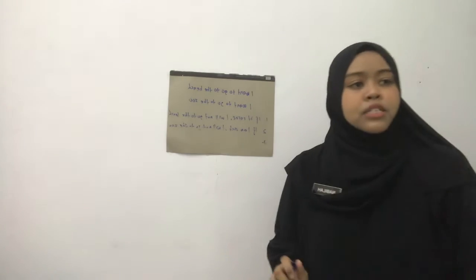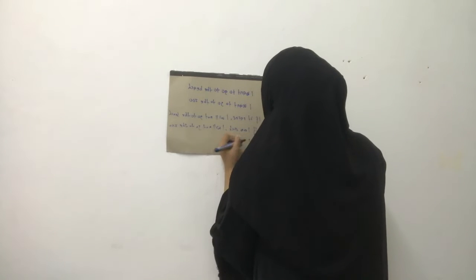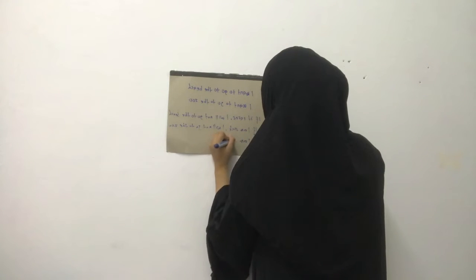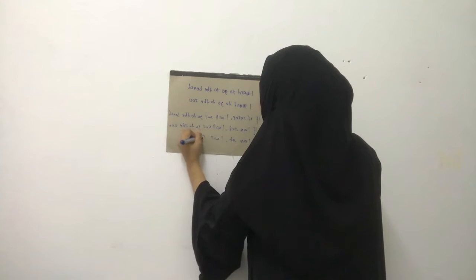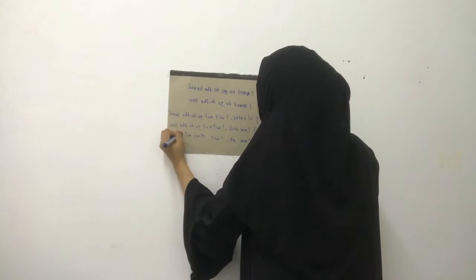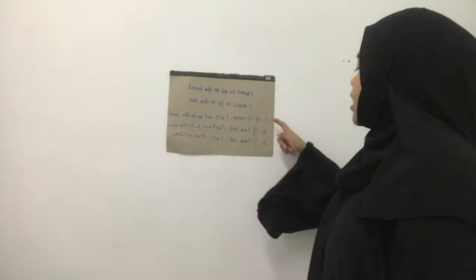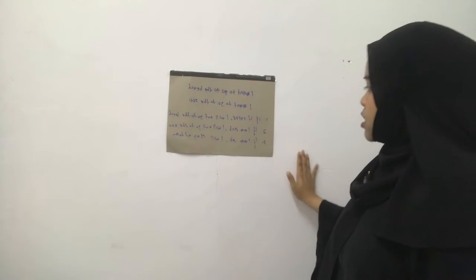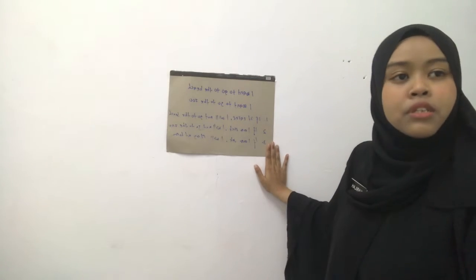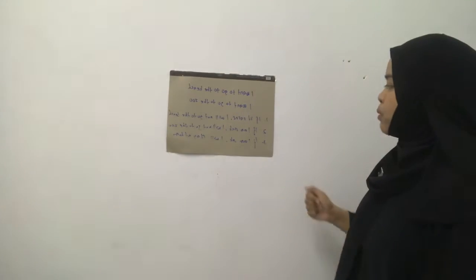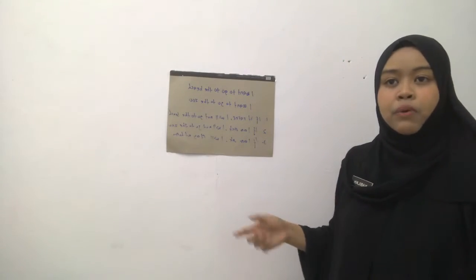So what do you do when you're sick? You stay at home. So if I am sick, I will stay at home. Okay, now there are three sentences here. In all of the sentences, there are situations and a result of the situations. Can you tell me which one is the situation and which one is the result? Can anyone try?